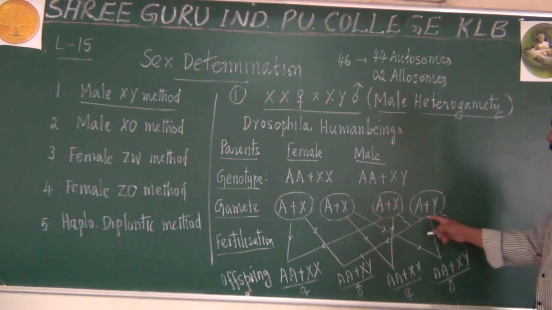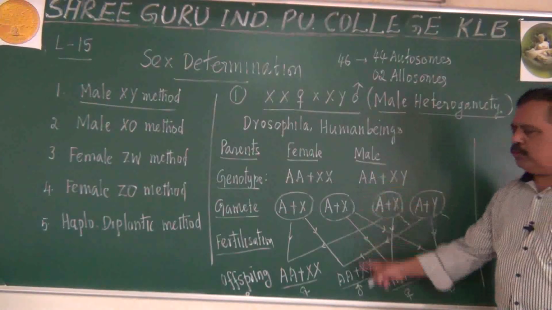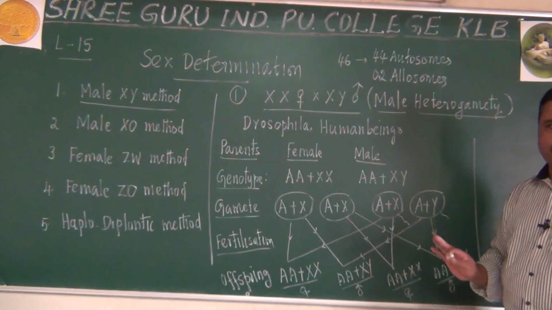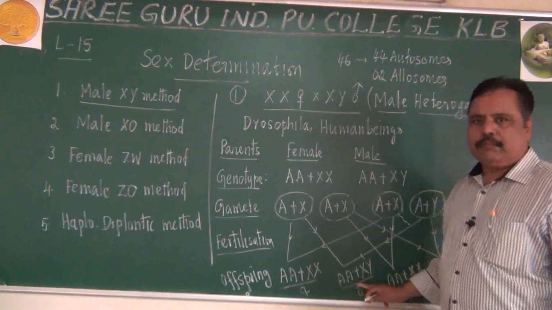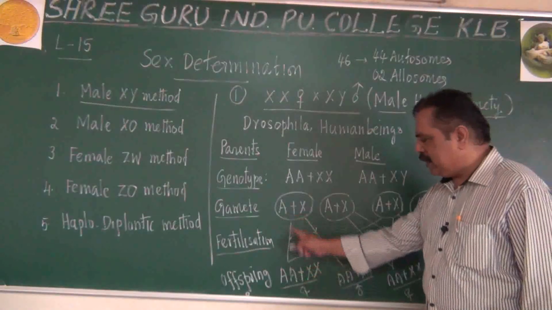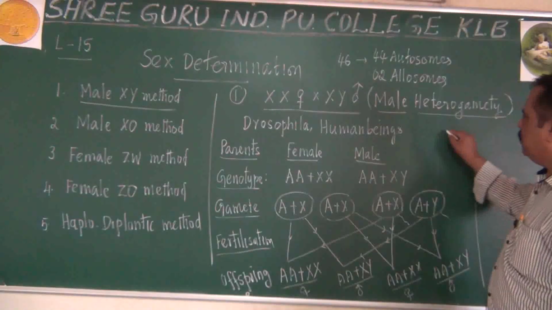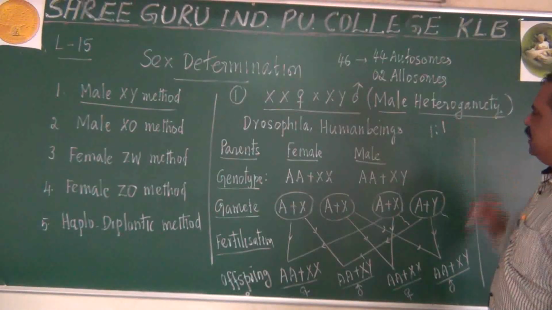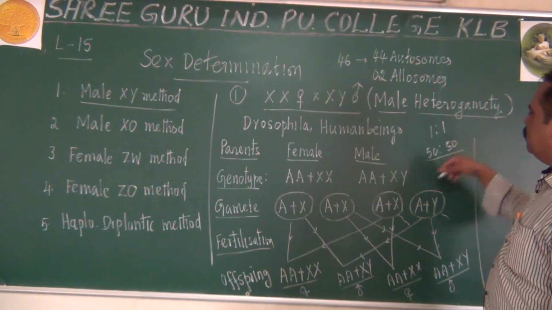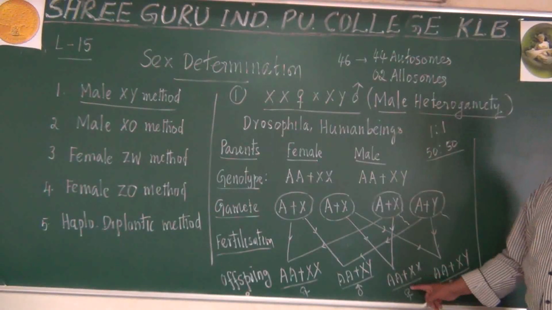So, don't think that these parents will produce 4 children at a time. It is the probability I am talking about here. There will be one fertilization only. That fertilization can be any one of these four. The ratio is 1:1, or we can say 50-50. So the resultant child will be either a male or a female.